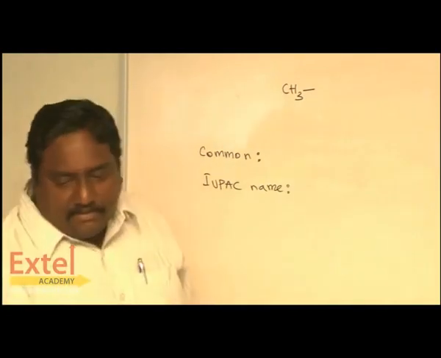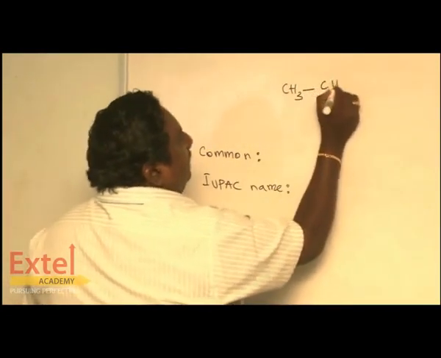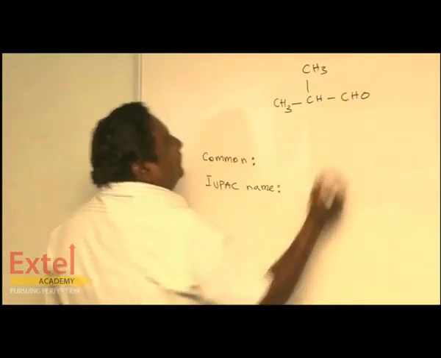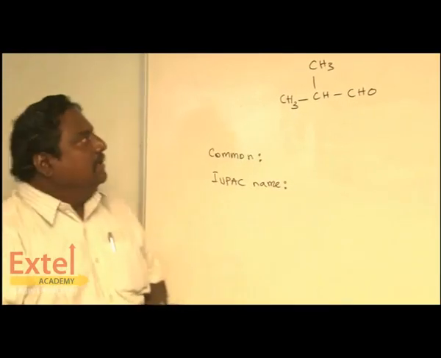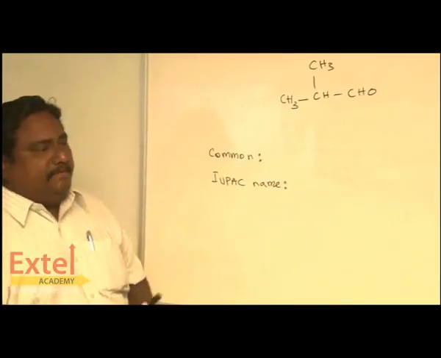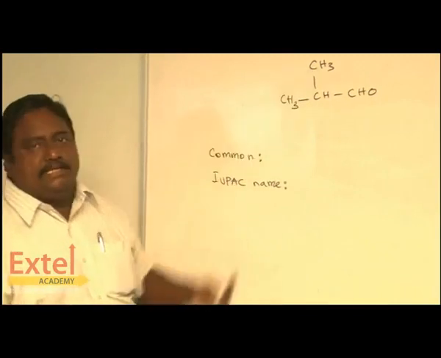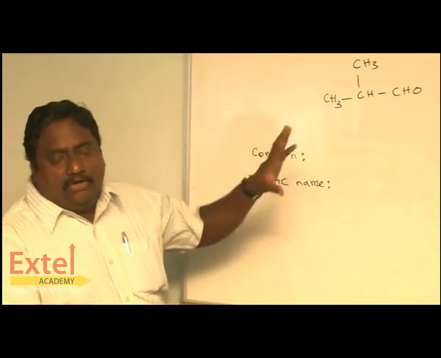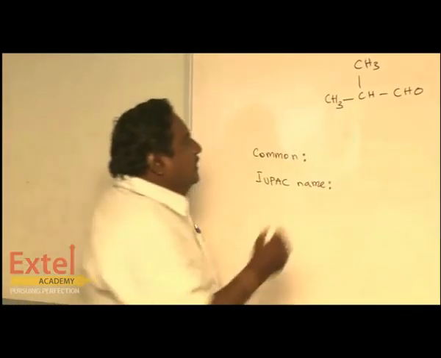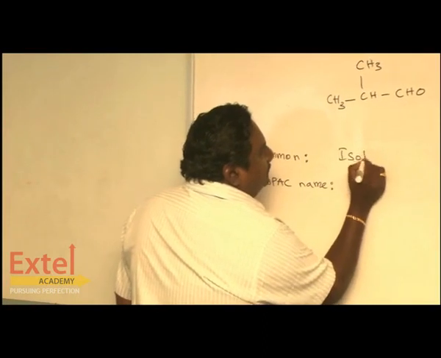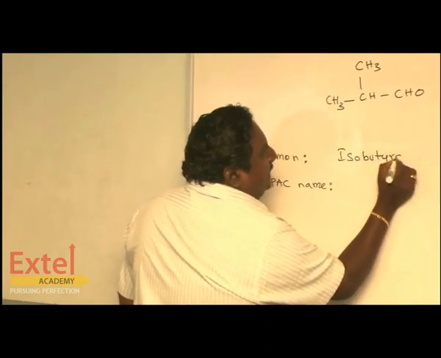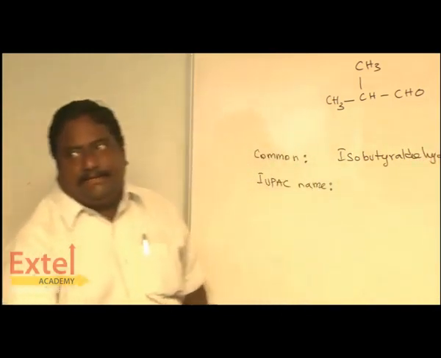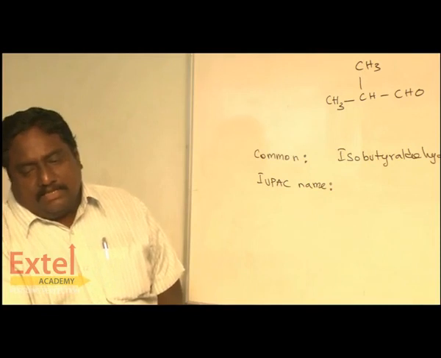Suppose it has a group like this and CHO. This is one compound. One CH surrounded by 2 CH3 is called iso. And totally 4 carbons are there. So, the common name is isobutyraldehyde. Isobutyraldehyde. This is the common name.